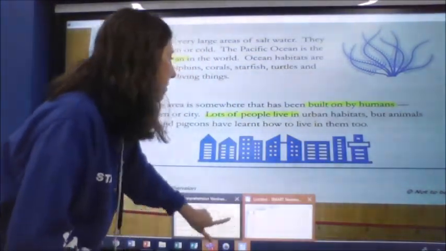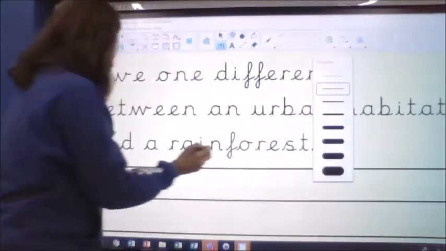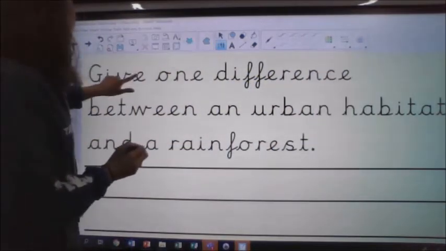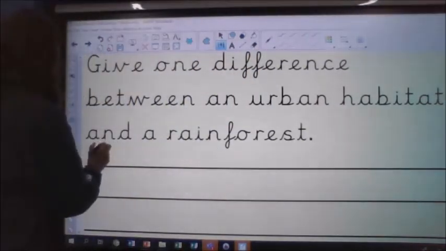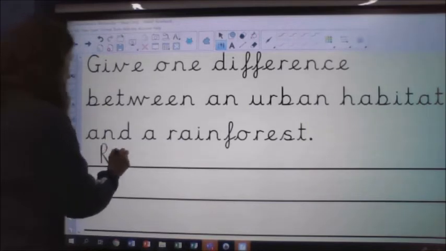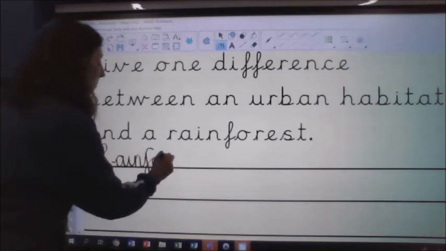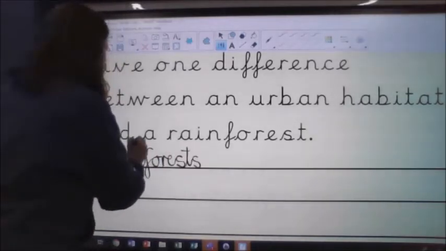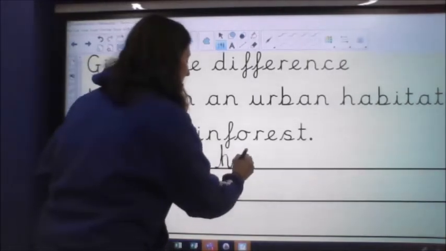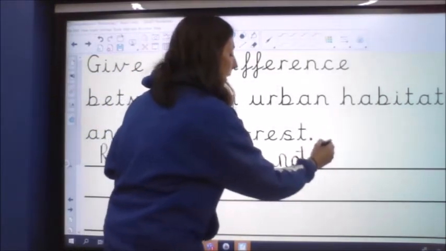So I'm going to say, with my best pen for writing, a little bit that rainforests have not been built by humans. Rainforests have not been built.